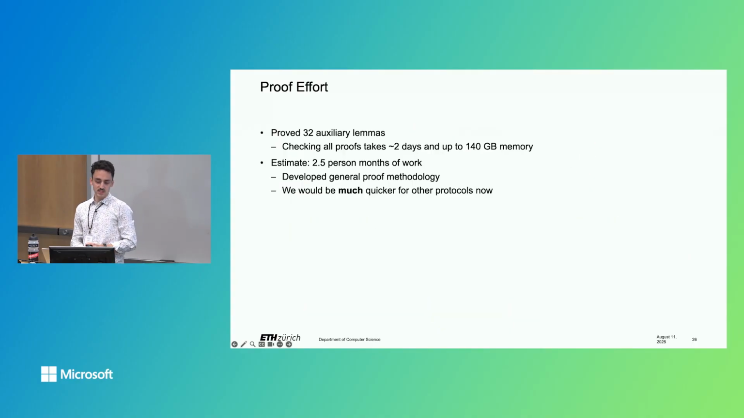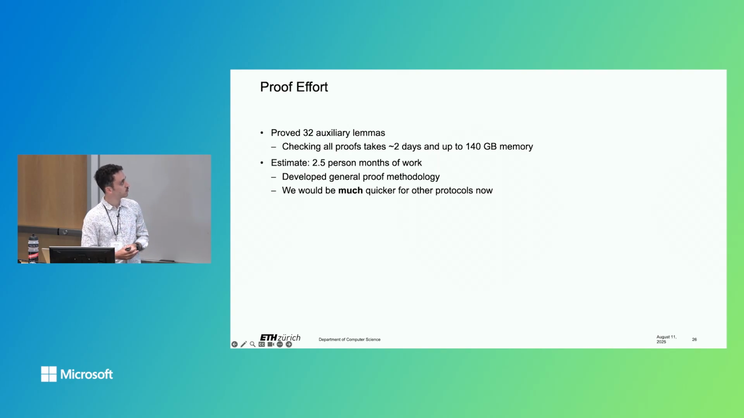Proving these properties was far from trivial. There was a reason that people thought it was not possible. So we proved 32 auxiliary lemmas to prove mainly secrecy. Proving agreement and replay protection was much easier because iMessage relies on just the security of the signing keys.